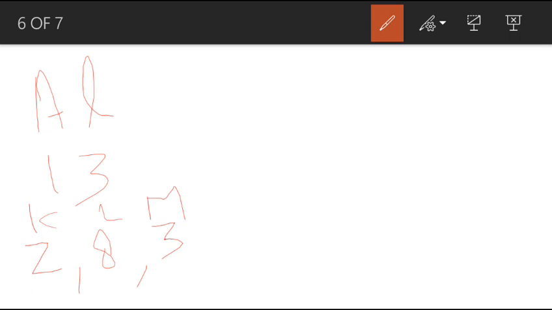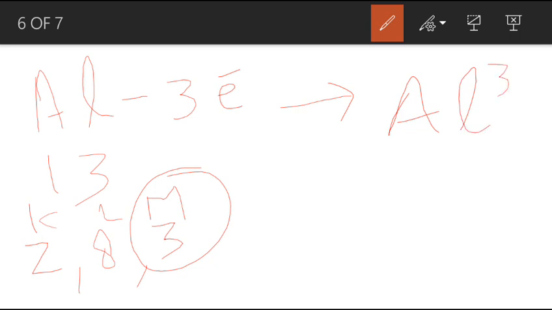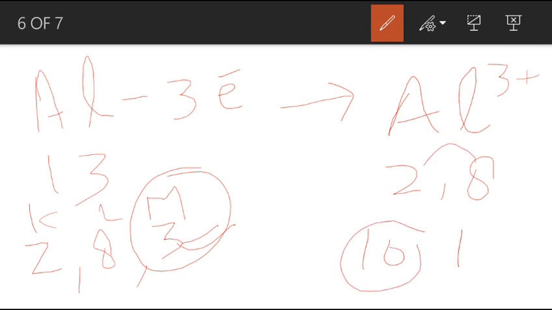So it requires 5 more electrons, but it's impossible to gain 5 electrons. That means it will lose these 3 electrons, minus 3 electrons, and it will get converted into Al trivalent positive, aluminum cation. These 3 electrons are lost and its electronic configuration becomes 2 and 8, total number of 10 electrons. This is the atomic number of neon.